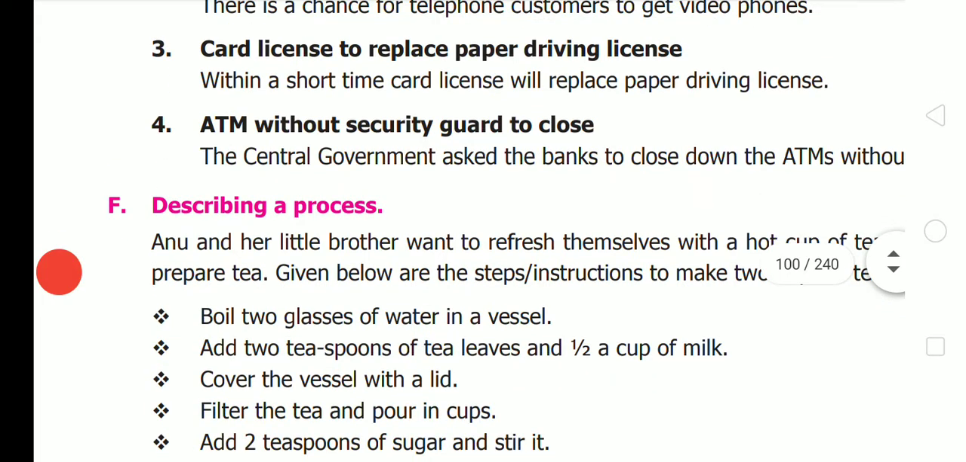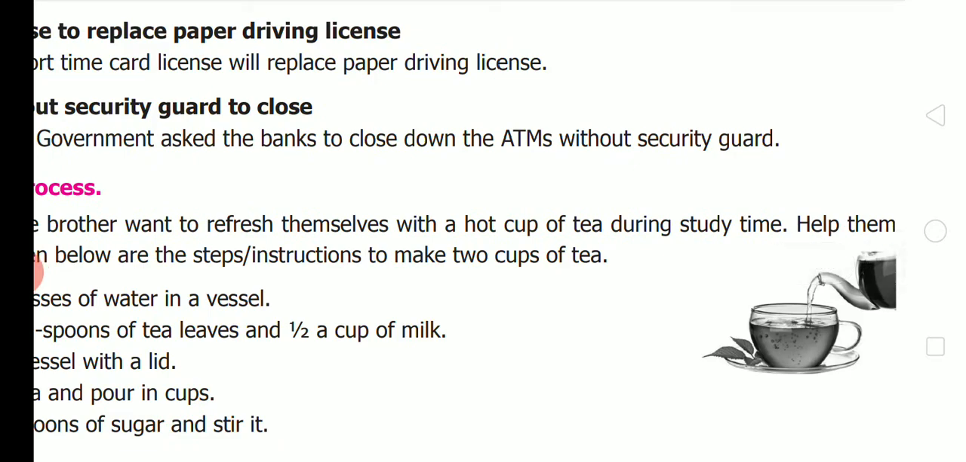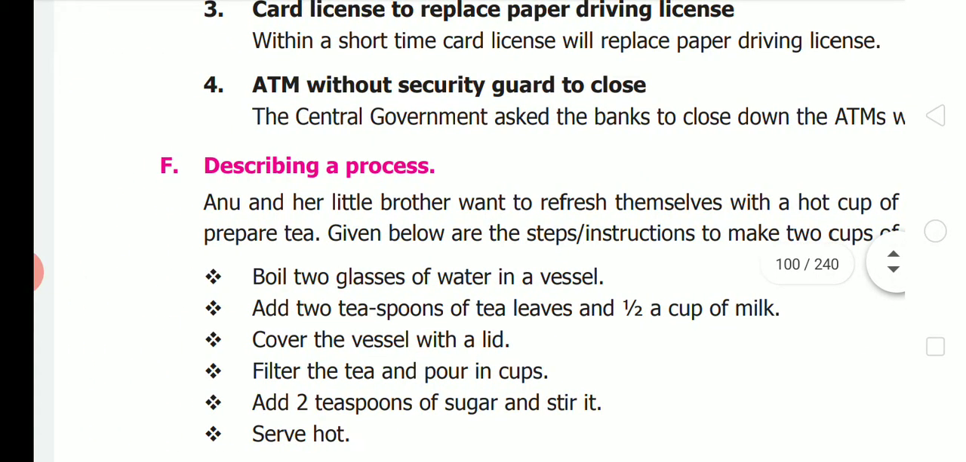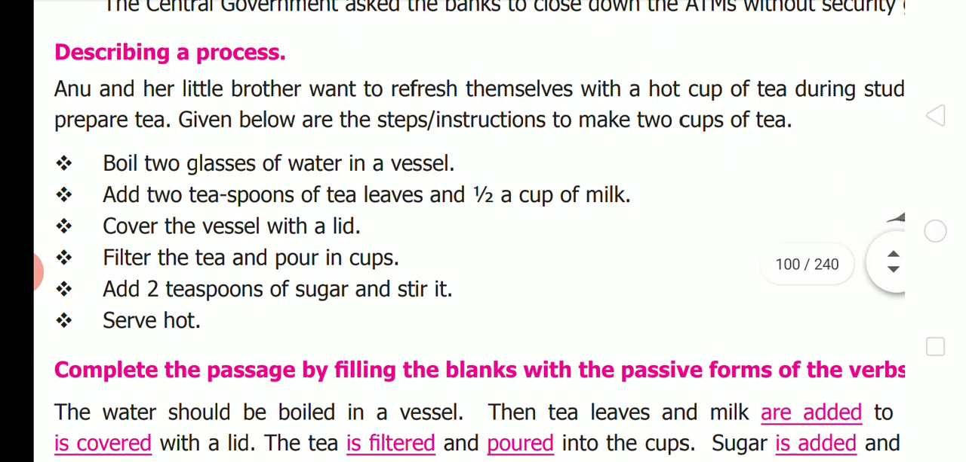Now, describing a process is very important, students. Anu and her little brother want to refresh themselves with a hot cup of tea during study time. Help them prepare tea. Given below are the steps, the instructions to make 2 cups of tea. So, first step, what you should do? Boil 2 glasses of water in a vessel. We all do this at home.